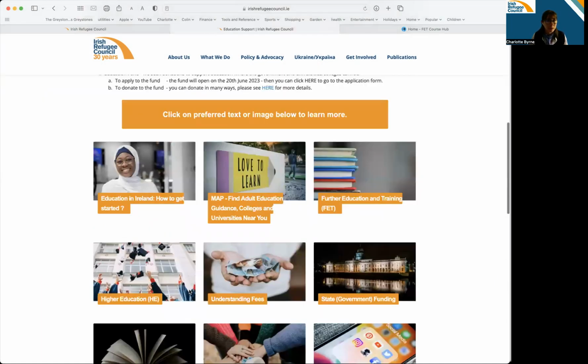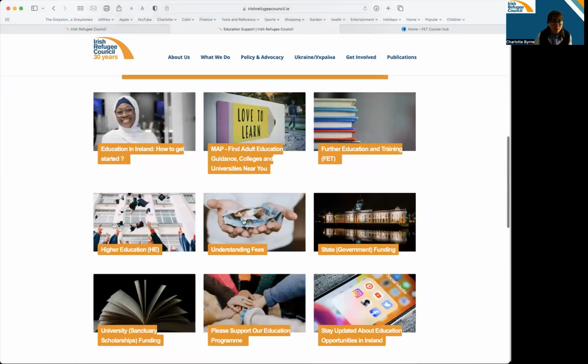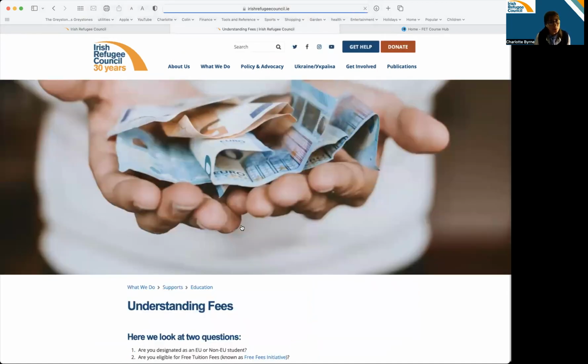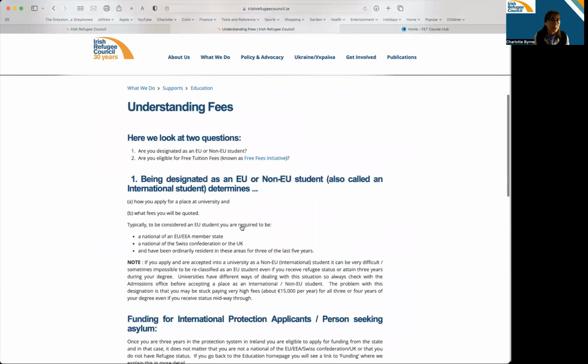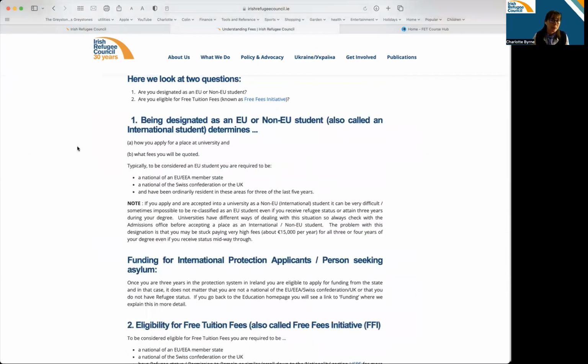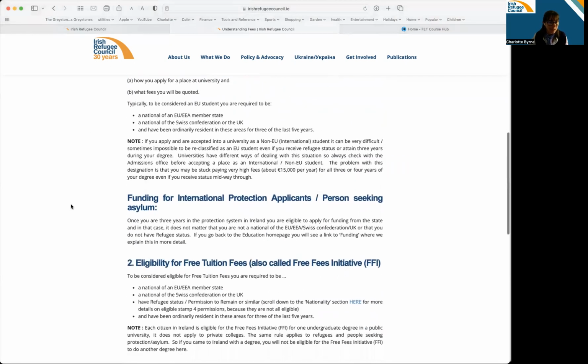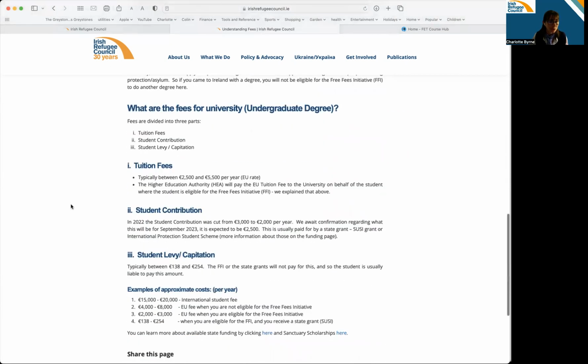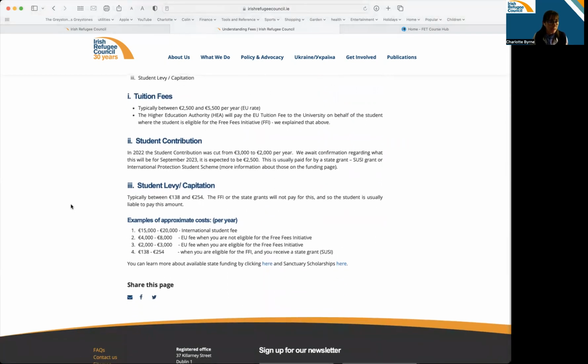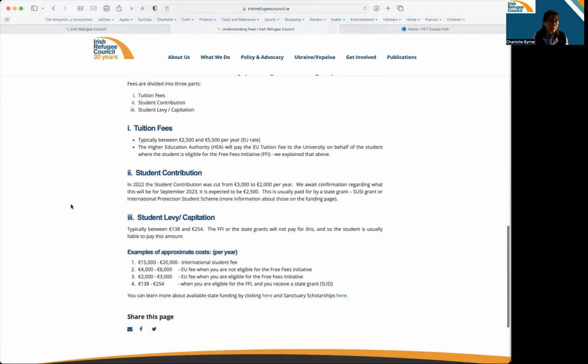So back to our homepage. That's 1, 2, 3, 4 we've done. So the next one here I'm going to look at is understanding the fees. So if you want to understand the fees at university level, this is where you would come to have a look, have a read. So ideally, you want to be designated as an EU student, obviously, not a non-EU or an international student, because that's very expensive. And if you read through this page, it will give you a good understanding of the fees at university level for an undergraduate degree.